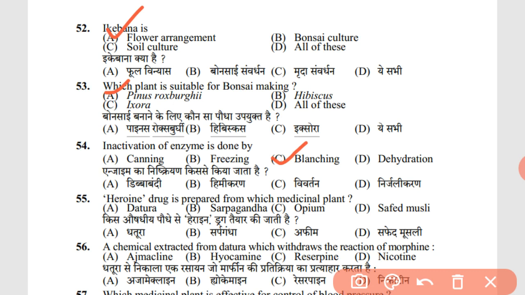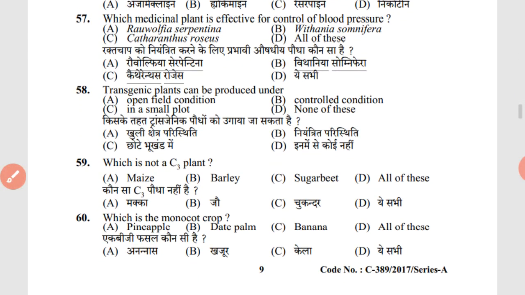Heroin drug is prepared from which medicinal plant? C, opium. A chemical extracted from datura which withdraws the reaction of morphine is D, nicotine. 57th question. Which medicinal plant is effective for control of blood pressure? A, Rauwolfia serpentina. Rauwolfia serpentina is also known as Sarpagandha. It is known for the control of blood pressure.